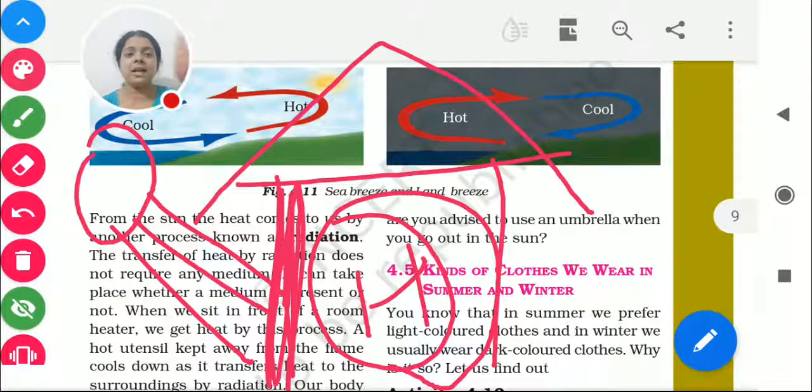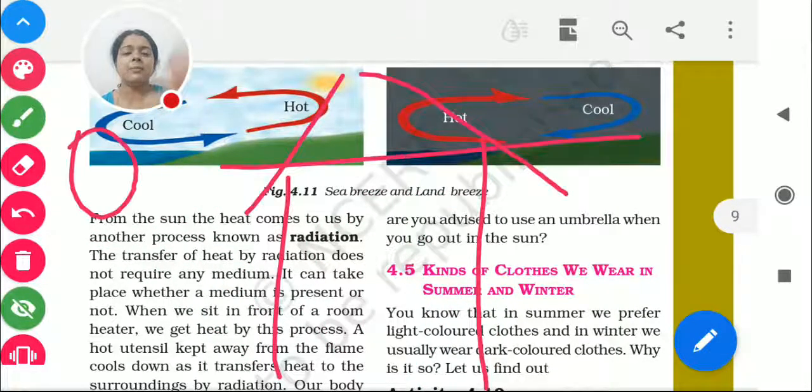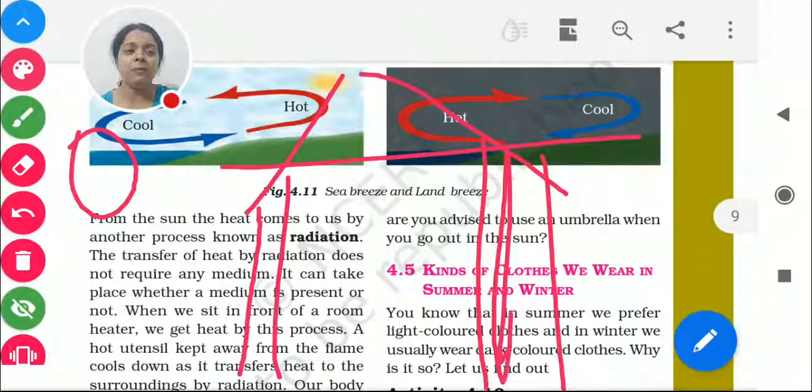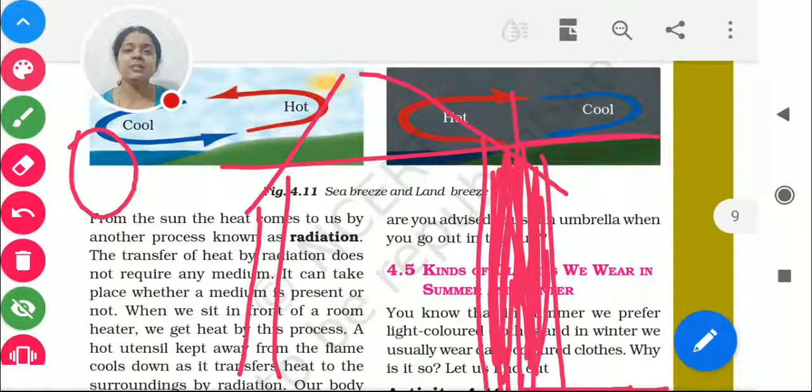Another way: if this is the house and it is getting the sunlight, the owner of the house has made one more outer wall. Or the person has made a thick wall, so that if the thick wall is made, only half the portion of the wall is getting the heat.